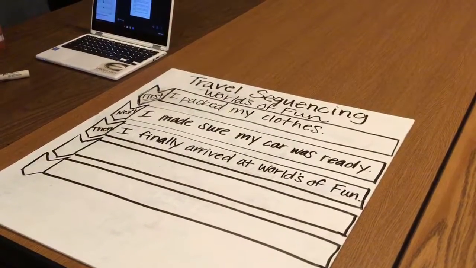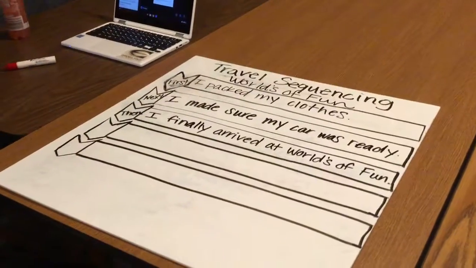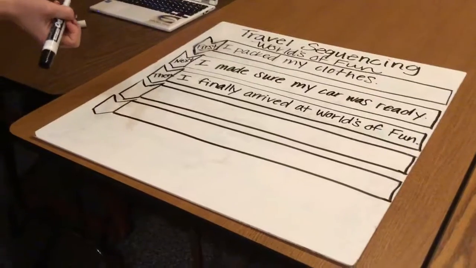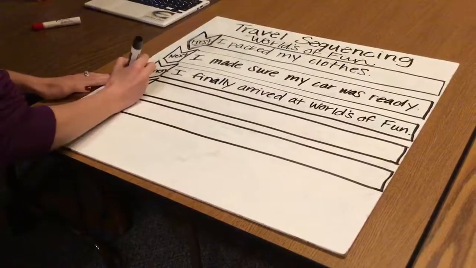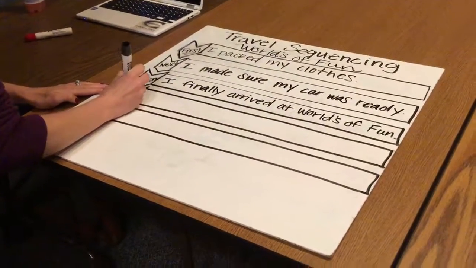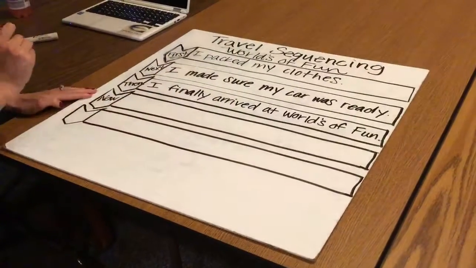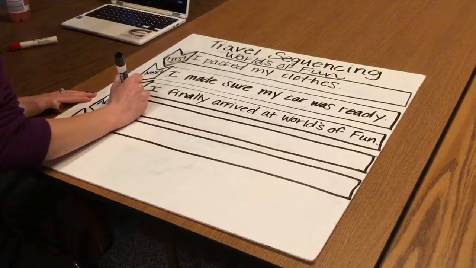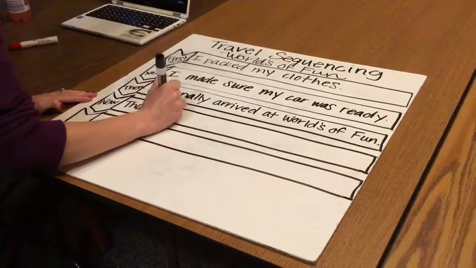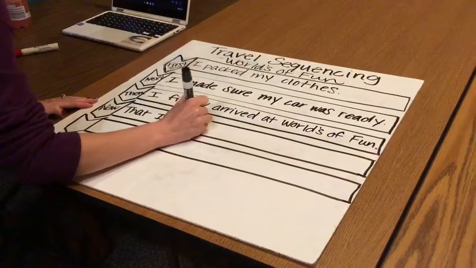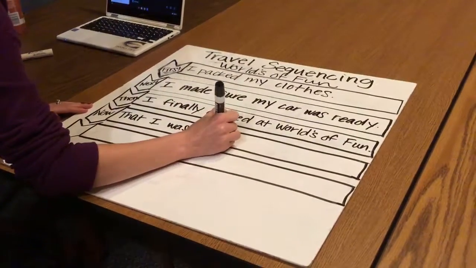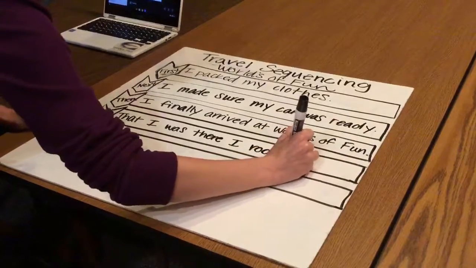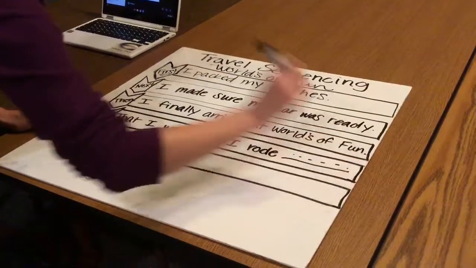Okay, so then again, I'm going to pick a transition or a linking word and talk about what I did there. So I might say now, and then say now that I was there, I rode all of these rides. So now that I was there, I rode, and then here I would put all the different rides that I rode.